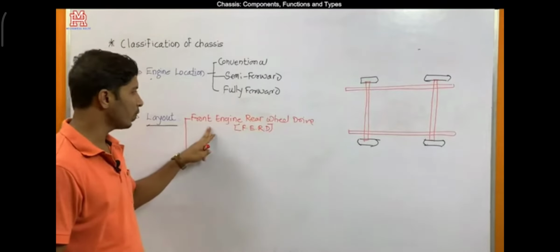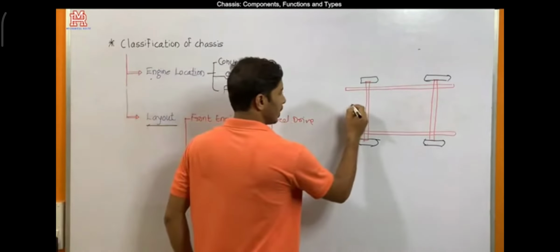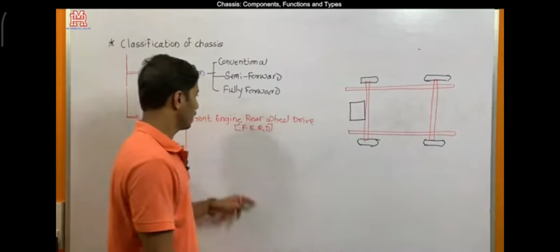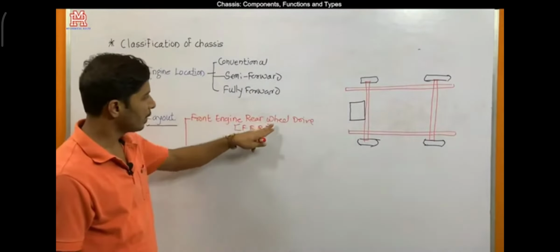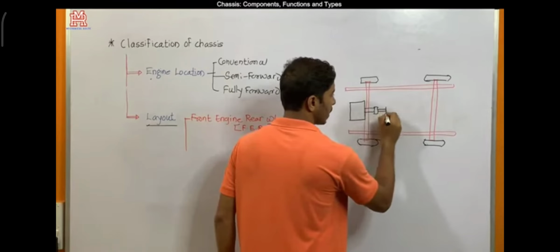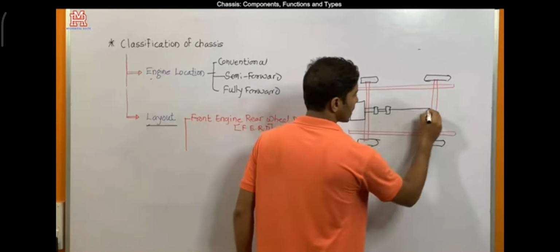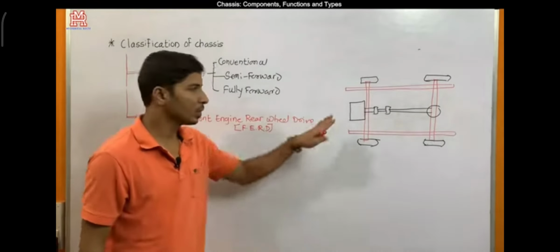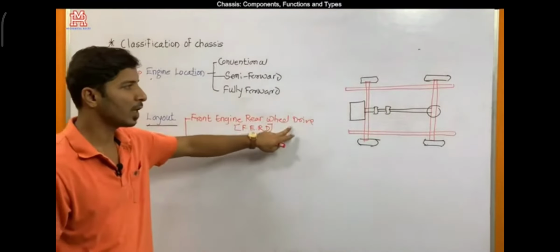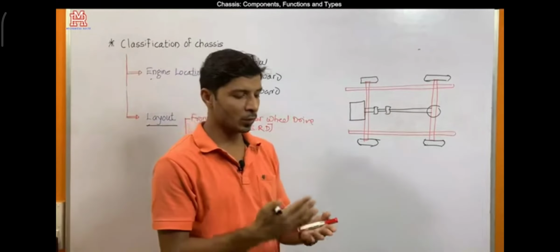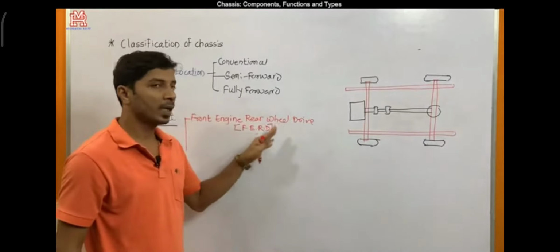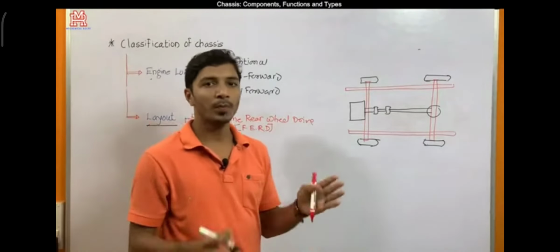Now you have to mount the front engine maybe here at this position. So the engine is mounted at the front side, but the drive is given to the rear wheels, through the clutch, gearbox, and propeller shaft assembly that we have discussed. So this can be called front engine rear wheel drive. Most of the vehicles nowadays, most of the cars, buses, and trucks, use this front engine rear wheel drive. This is because of the optimum balance of the weight.